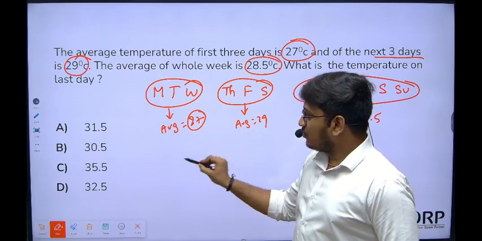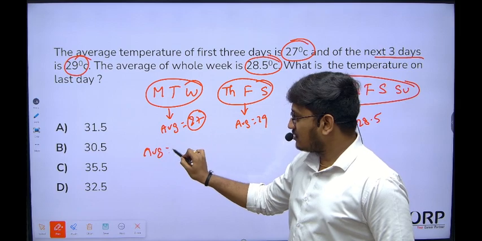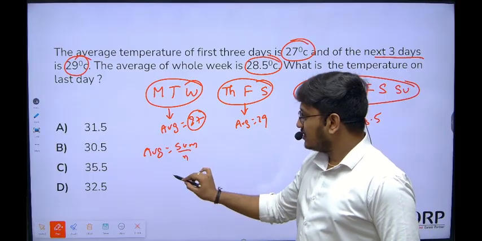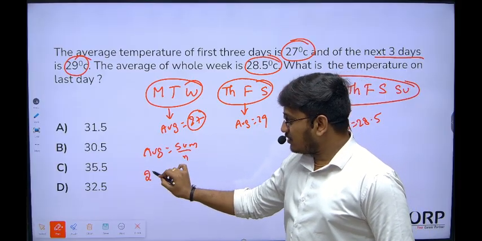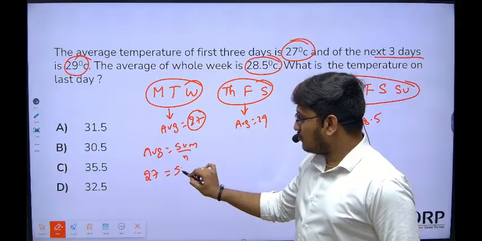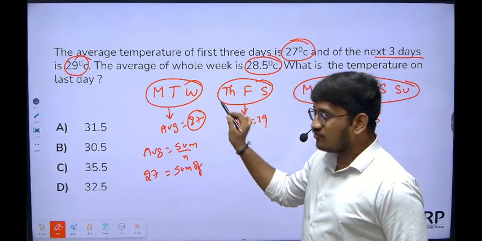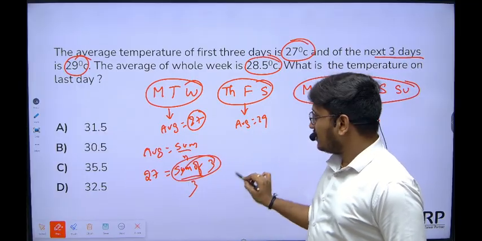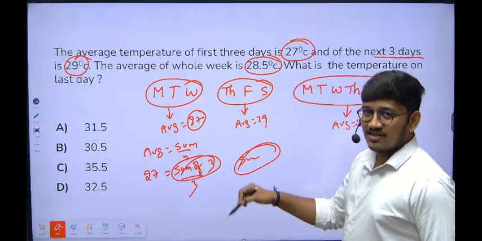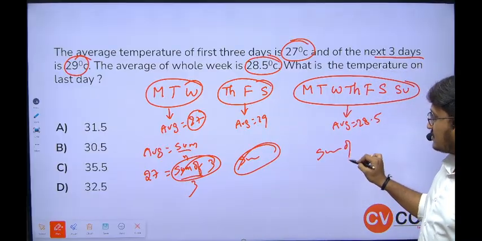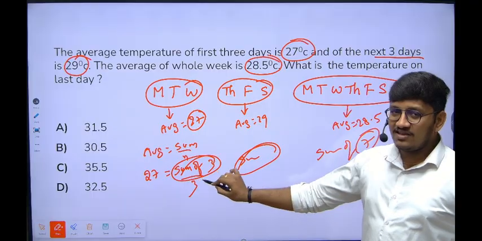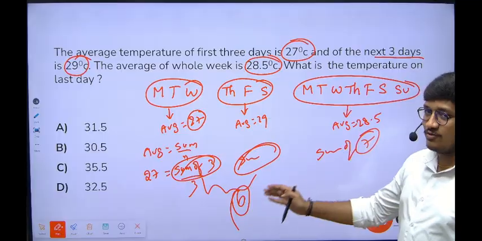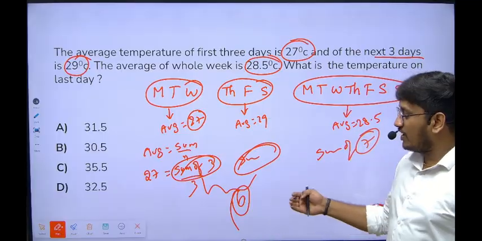If you are applying the formula, average is equal to sum of observations divided by number of observations. So average is 27, and we can substitute the sum of 3 days divided by 3. You will get the sum of the first 3 days. Next, you will get the sum of 7 days temperature. If you add these two, you will get the sum of 6 days temperature. And if you subtract this value from the 7 days sum, you will get the value of the 7th day.